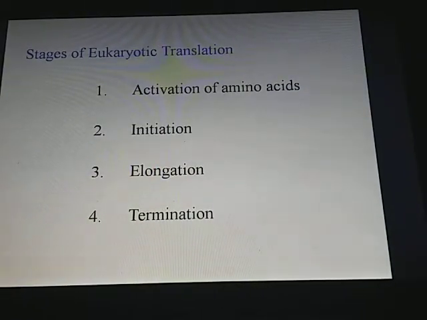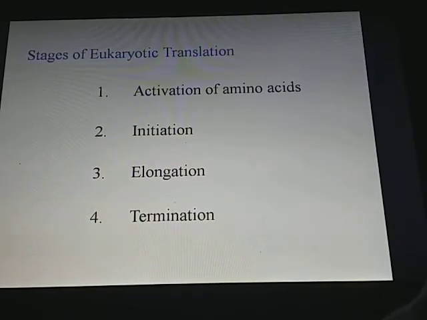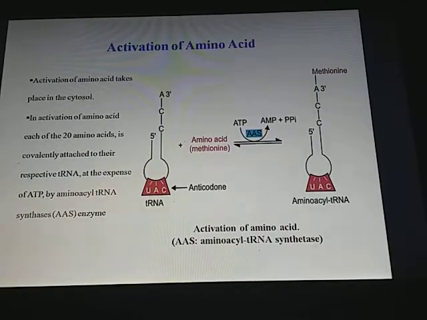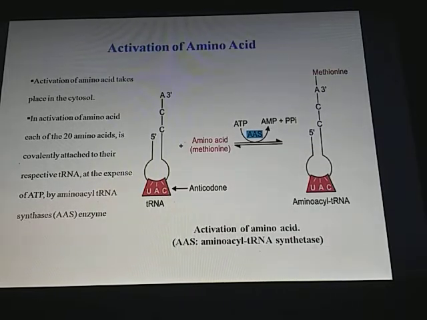The stages of eukaryotic translation are: first is activation of amino acid, then initiation, elongation and termination. Let us see one by one. Activation of amino acids takes place in the cytosol. Each of the 20 amino acids is covalently attached to its respective tRNA at the expense of ATP by the aminoacyl tRNA synthetase enzyme.